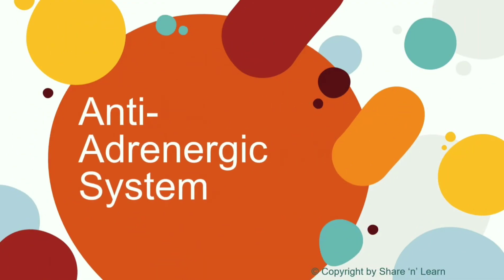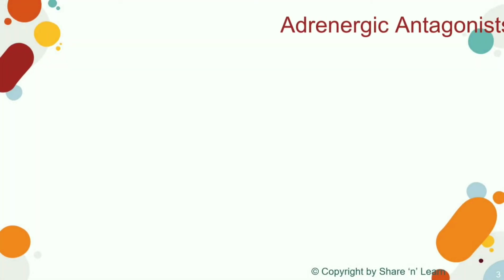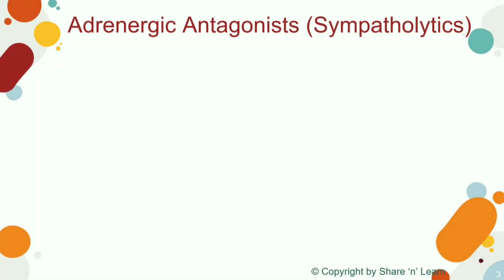Let us learn about anti-adrenergic system. Adrenergic antagonists or anti-adrenergic drugs block the adrenergic receptors and thus produce opposite effects to that of sympathomimetics. Therefore, they are also called sympatholytics. Most of the drugs are competitive antagonists.